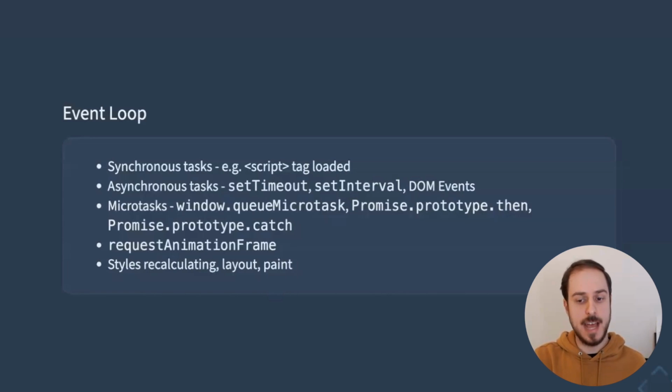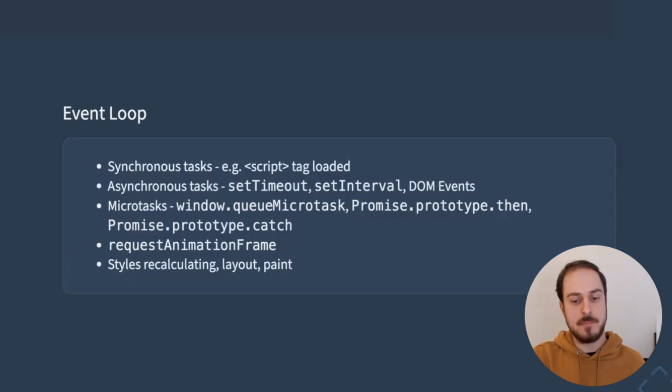And if a task results in scheduling another task, it won't be executed until another run of the event loop. Apart from that, there is another mechanism that allows for asynchrony. The mechanism is called microtasks, and they are executed at the end of a single event loop iteration.